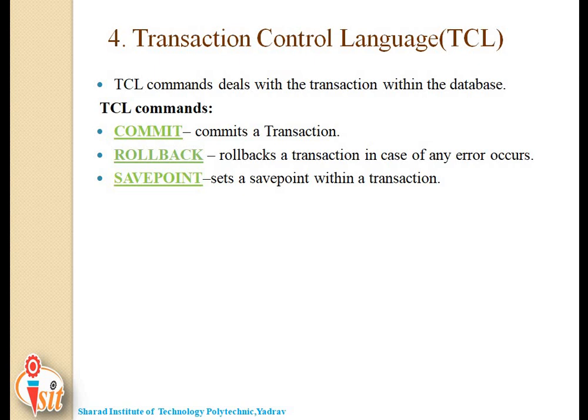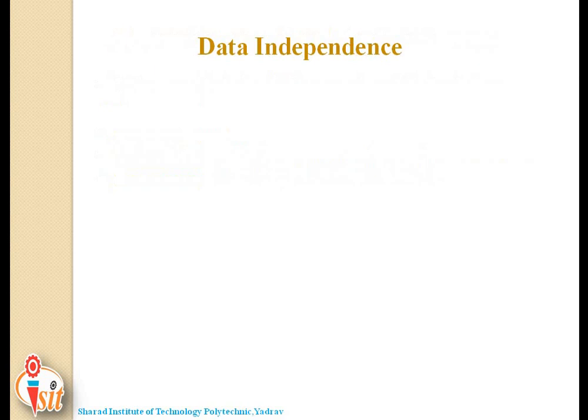The next one is data control language. It provides the facility of authorization in the database. And the last one is transaction control language, used to manage the transactions in the database. And different commands are included within each language with their functionalities.